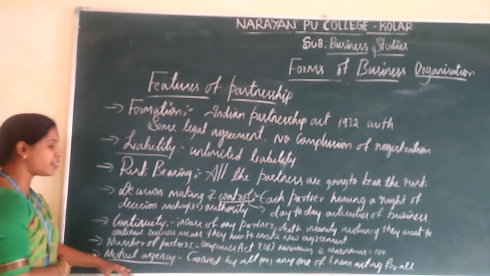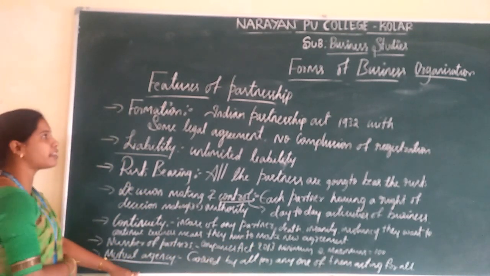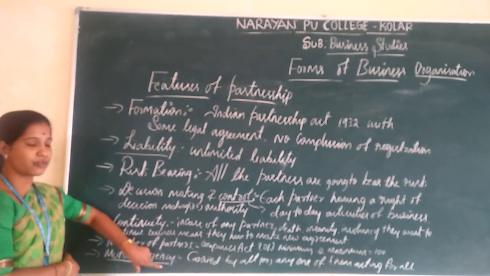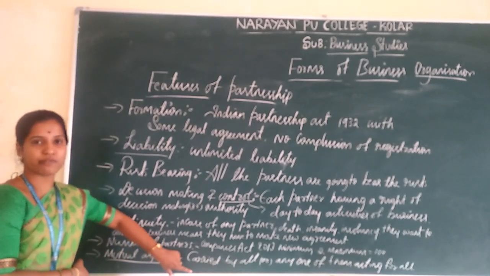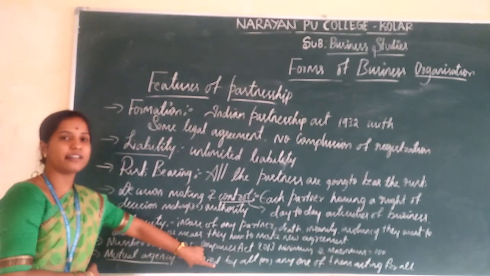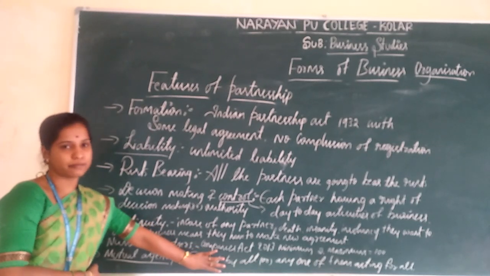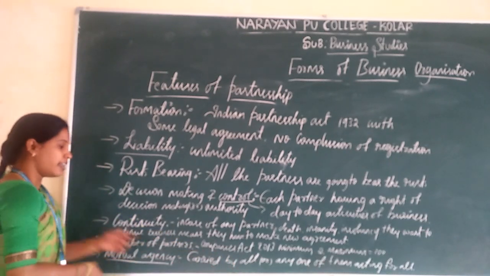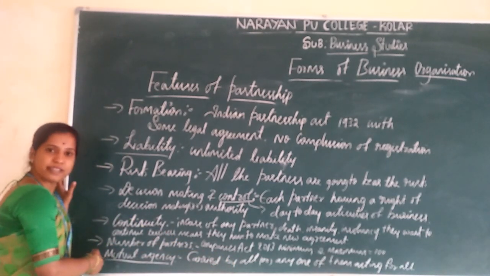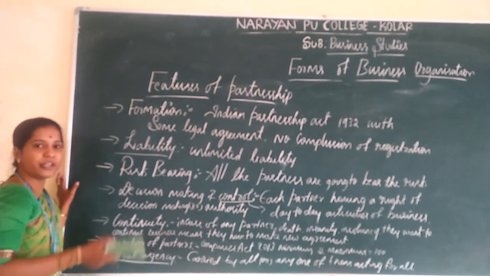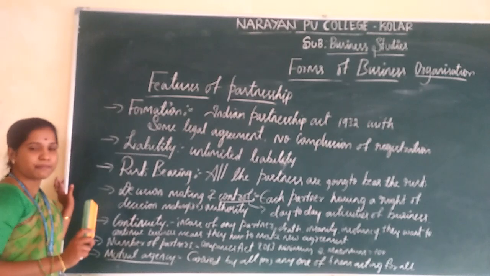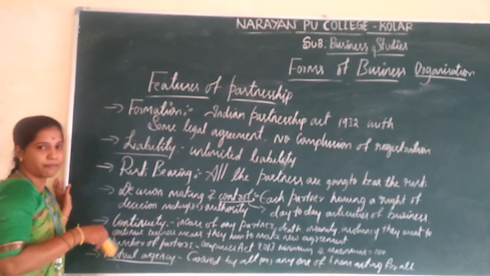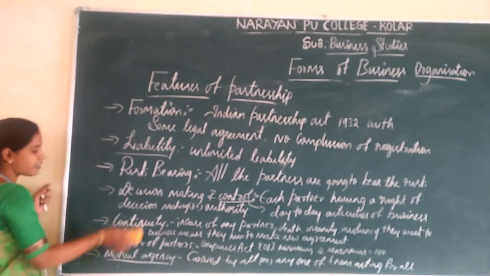And the last one is mutual agency. It is a very important feature of the partnership firm. Mutual agency means cooperation among the partners. Any one of the partners may act for all, or all the partners may divide their functions according to their expertise. That is known as mutual agency. So these are the features of partnership. Now let's move on to the merits of partnership.